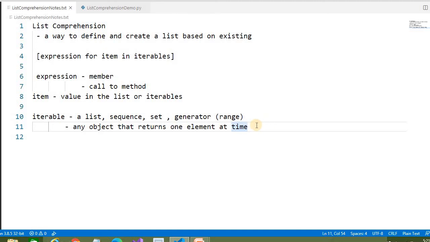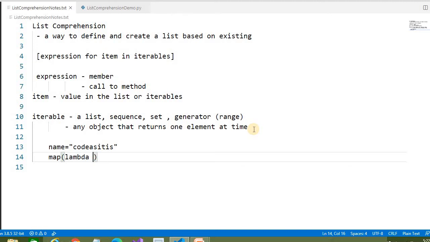And we will compare this list comprehension with map. Let's take an example, let's say the name "code as it is", and I want to get all the characters of this name. How will we get them? If we use the map function, we provide lambda x: x, and then pass the name, or we can directly pass a string like "code as it is". Simply pass, and it will return the characters.